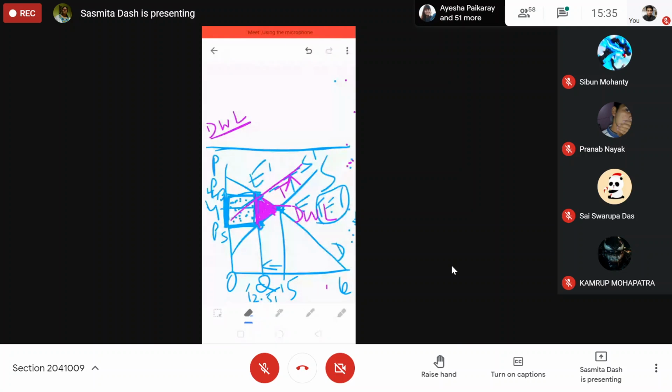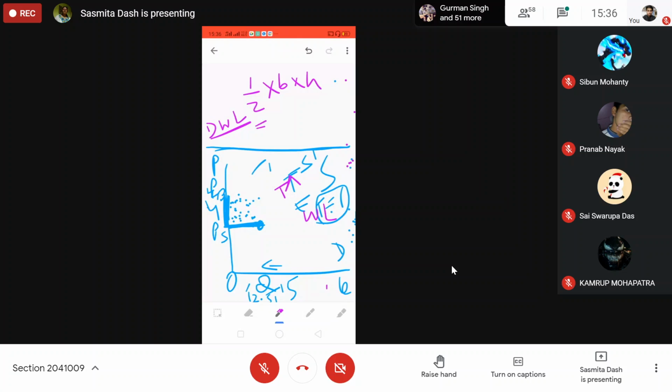This is simply the area, half into B into H, the area of the triangle. Yes, definitely. So deadweight loss is half into B into H. How do we calculate it? Write down the formula: half into tax amount into change in quantity, delta Q.